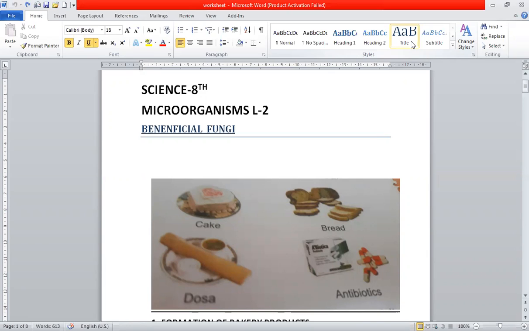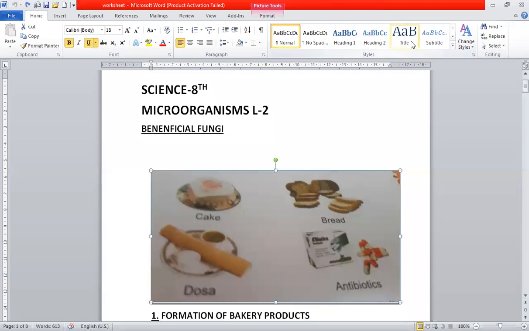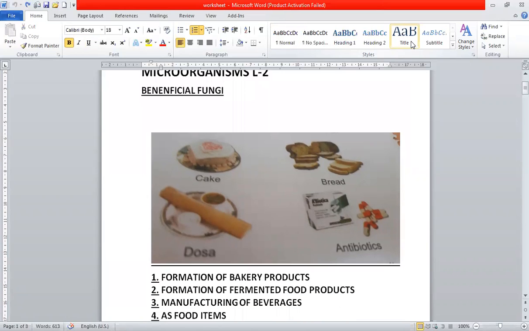As is clear from the picture, you are able to see a cake, a dosa, bread, and some medicines, antibiotics. All of these are made with the help of certain fungi. Fungus is very useful in many bakery products. Bread and cake are bakery products.